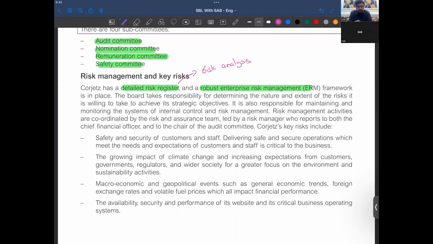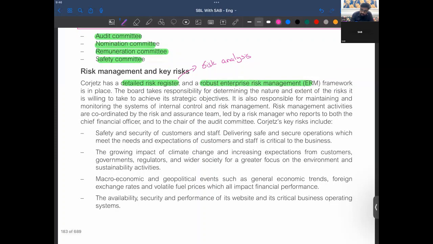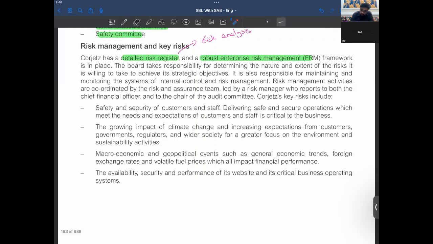They can give you some risk and they can ask you to make sure every risk is mentioned in risk register, or they could ask you to plot risk on the heat maps, the questions which we have solved, right? The board takes responsibility for determining the nature and extent of the risk it is willing to take to achieve its strategic objectives. It is also responsible for maintaining and monitoring the systems of internal control and risk management.